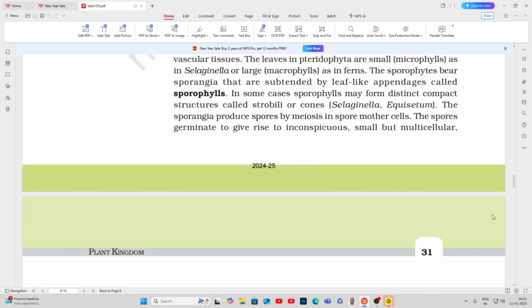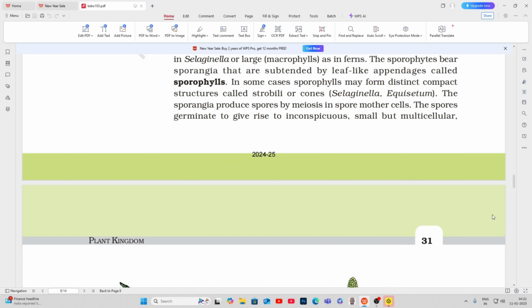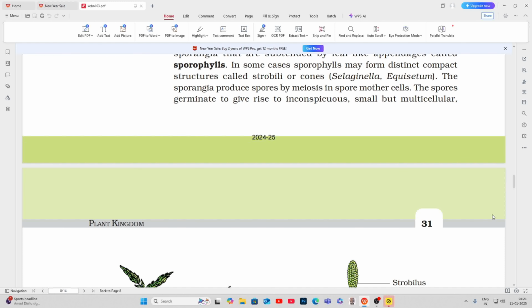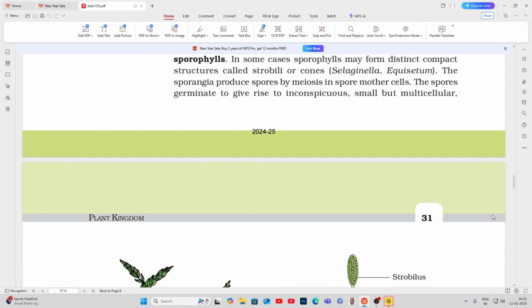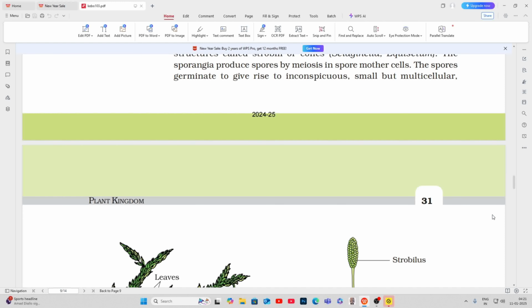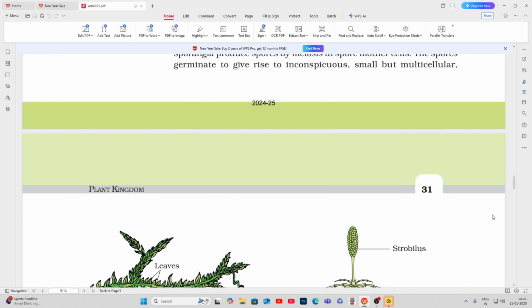The sporophytes bear sporangia that are subtended by leaf-like appendages called sporophylls. In some cases, sporophylls may form distinct compact structures called strobili or cones, as in Selaginella and Equisetum. The sporangia produce spores by meiosis in spore mother cells. The spores germinate to give rise to inconspicuous, small but multicellular